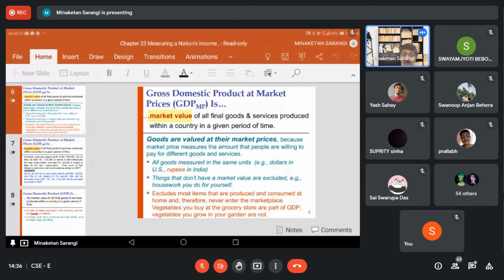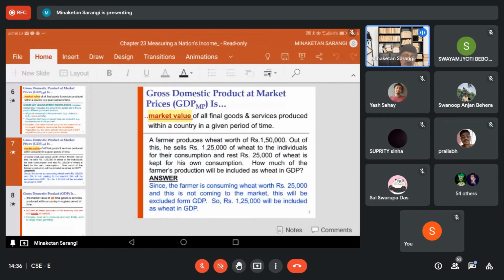You might be asked questions like this. A farmer produces wheat worth 1,50,000. Out of this, he sells 1,25,000 worth of wheat to individuals for their consumption, and the rest, wheat worth 25,000, is for his own consumption. How much of the farmer's production will be included as wheat in GDP?